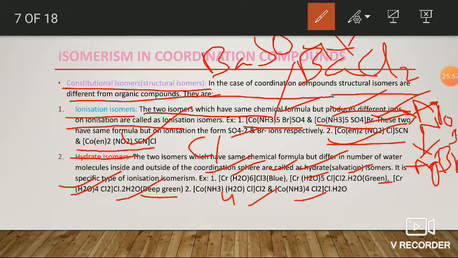Here these two isomers have the same chemical formula, but they show a difference in the water molecule. The first one contains the water molecule within the coordination sphere. The second one contains it outside the coordination sphere. So they are examples of hydrate isomers. Okay, fine.